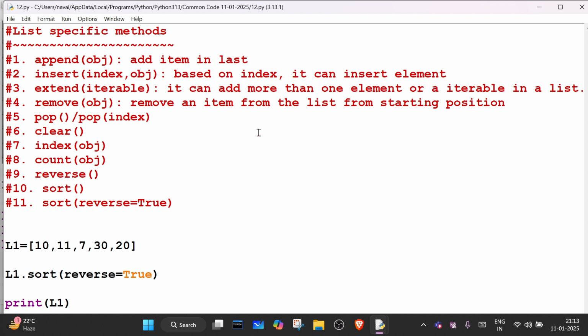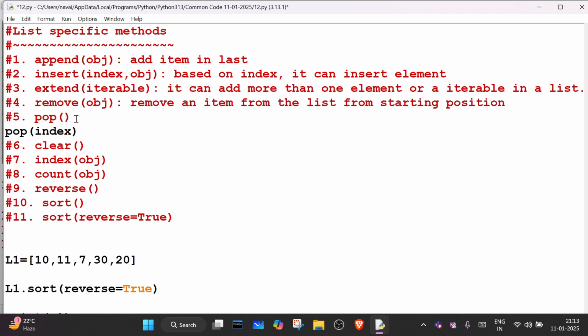Okay, and what about this pop? Remove last element. Pop removes the last element when the index is not given.